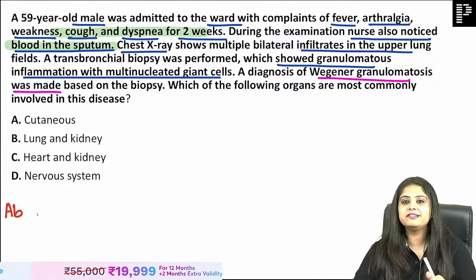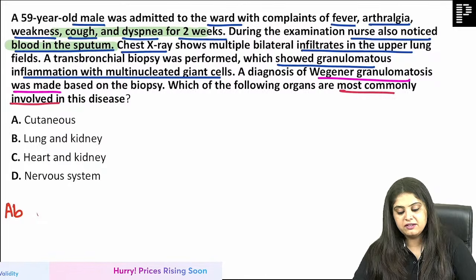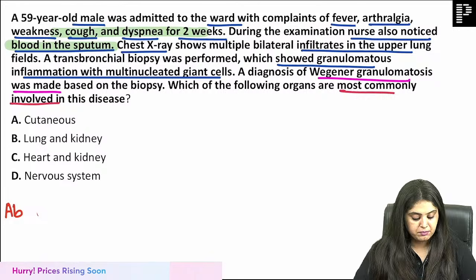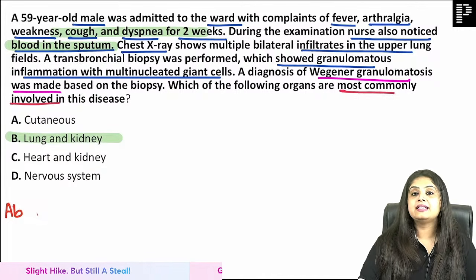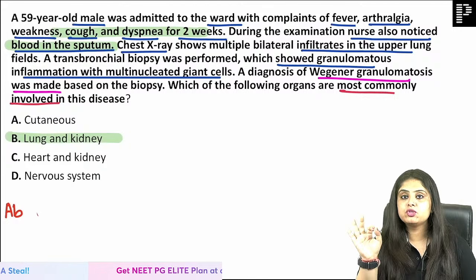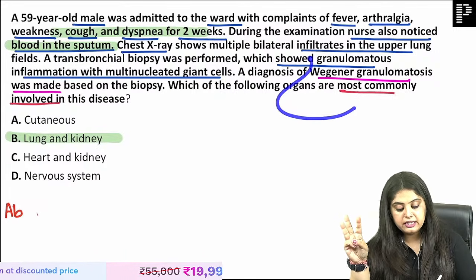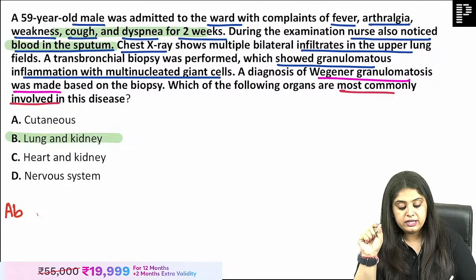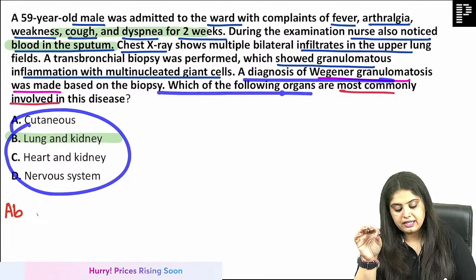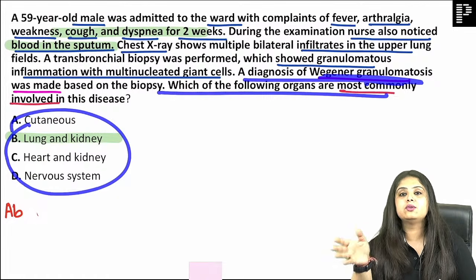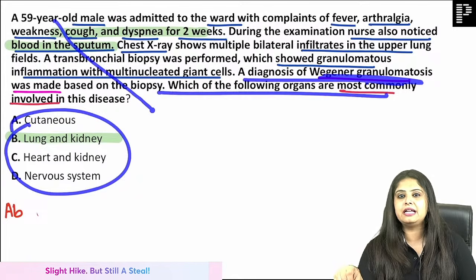I wish I would have read this line first. And then they would have asked me which organs are the most commonly involved in Wegener's. It is option B, ma'am, over here. So this is the last vasculitis question that I have. And that is why I tell you, take a retrospective approach, but you have to waste only 2-3 seconds. Doesn't mean you start reading the entire option. You read quickly. Okay, they've asked me some organ question, and the last 2-3 lines have something called Wegener's. At least I know it's a pathology question, it's a vasculitis question. Now let me start reading.